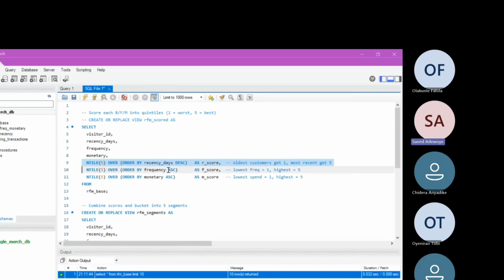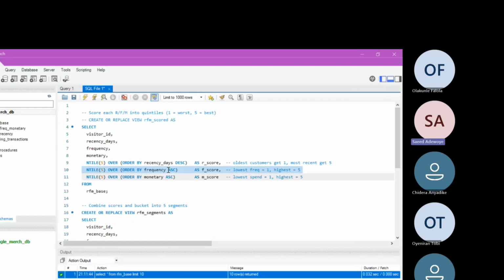Frequency, as we said earlier, must be high for that customer to be good, right? And here we are sorting it in this window function in ascending order. That is, people who bought less frequently get a lower score. Somebody that bought our goods just once or twice, we can't compare with another customer that bought our products 10 times. The frequency of the customer that bought 10 times is higher. So people who bought more often get a higher score of 5, and people who bought less have a lower score of 1. Please, is that clear?